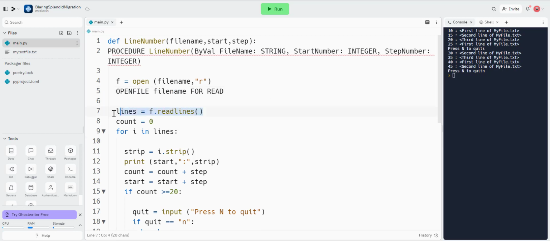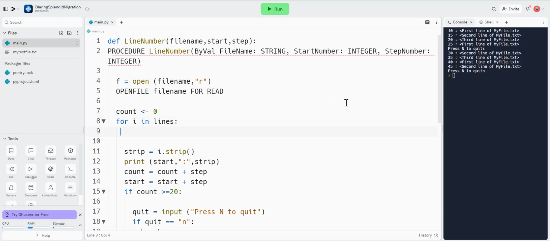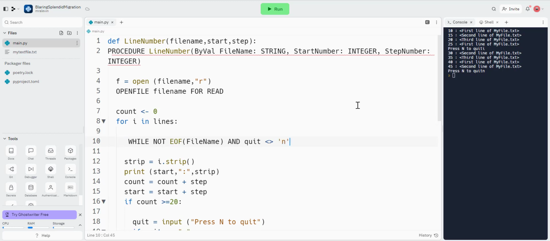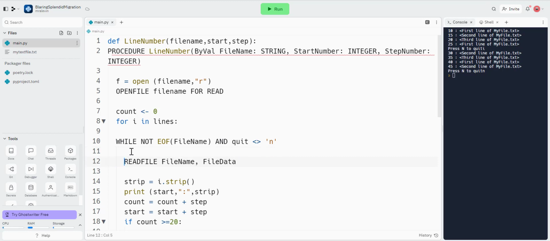I'm going to get rid of this because it's not needed, because we're not putting it into an array. We are going to use count, the arrow. It's not going to be a for loop. It's going to be a while loop. While not end of file name, and quit does not equal end. We're then going to get the first line from the file. We don't need to strip.